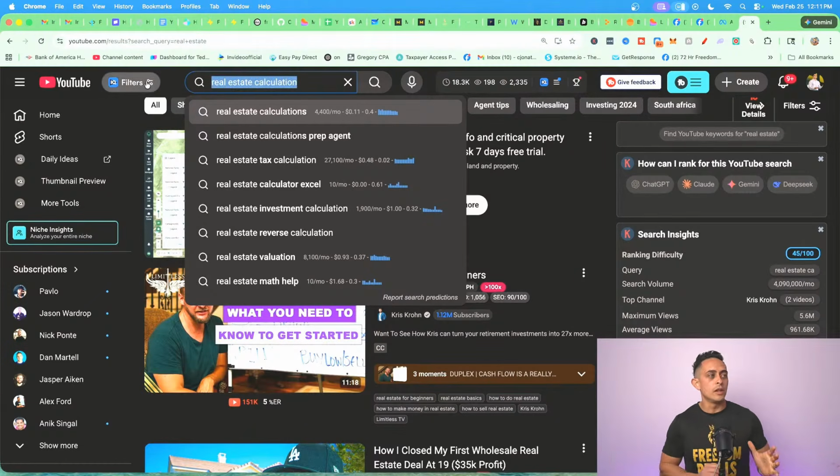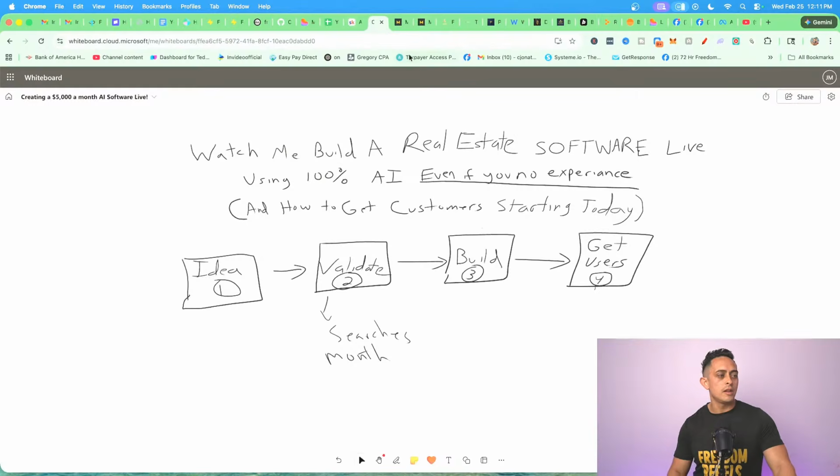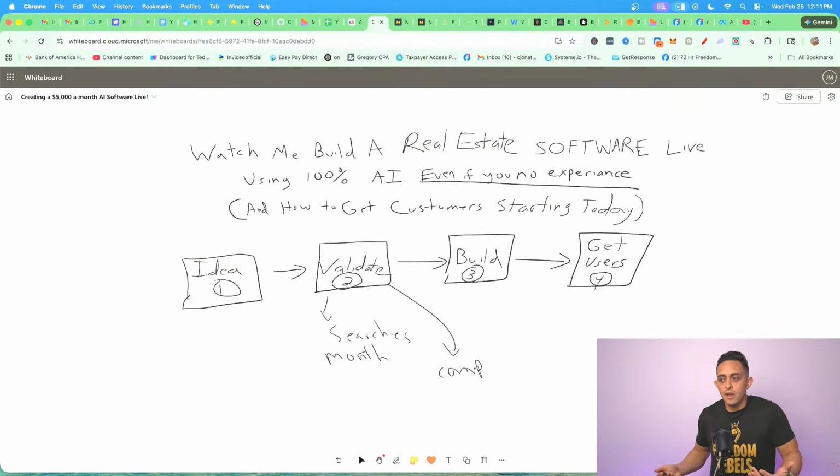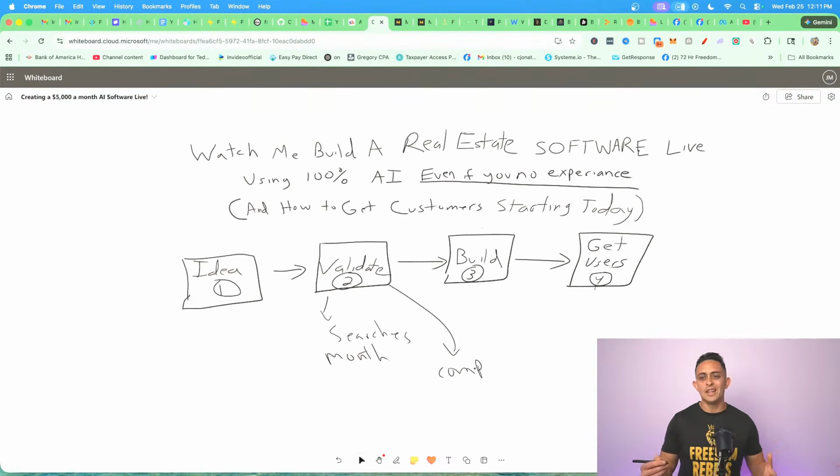Okay, not only is there enough search term, what's the competition look like? Is it high competition? Is it low competition? So that's kind of one of the main things I look at next is the comp, right? Because we want to make sure, if it's something that's too competitive, it might be hard to sell, right? So I look at the competition. That's kind of the next thing I look at, okay? And then the next thing I'll kind of look at here after the searches, after the competition is there enough pain, right? Is there enough pain that people are going to pay for your software?